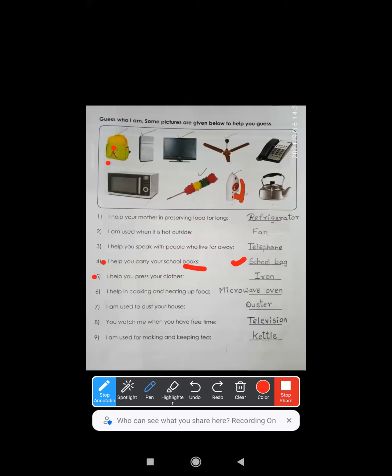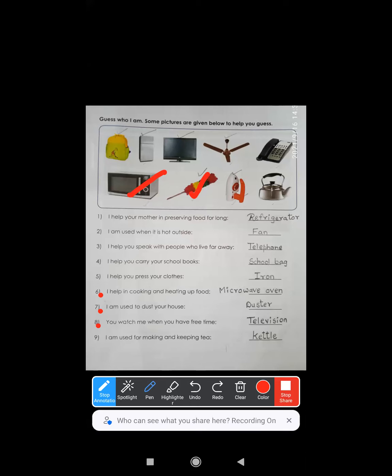Next. I help you press your clothes. Definitely iron. We use an iron to press our clothes, right? Sixth one. I help in cooking and heating up food. What is it? Microwave oven helps us to heat the food or cook the food. Correct. Seventh, I am used to dust your house. Yes, a duster is used to dust our house, right? To remove the dust, we use this type of duster, right or not?